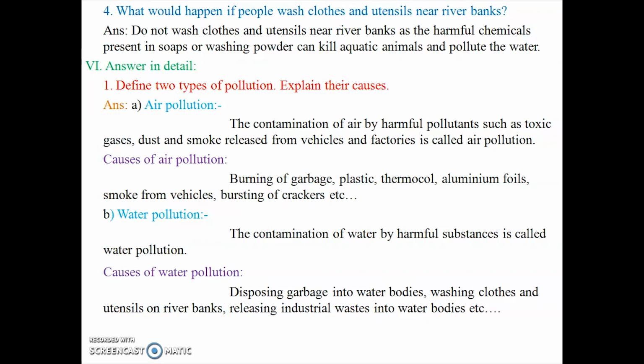The contamination of water by harmful substances is called water pollution. The causes of water pollution are disposing garbage into water bodies, washing clothes and utensils on river banks, releasing industrial waste into water bodies, etc.